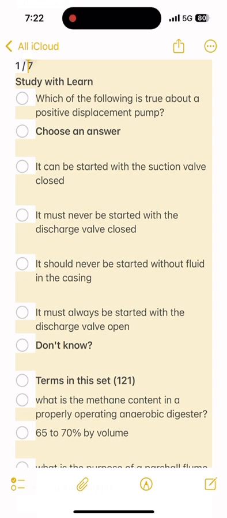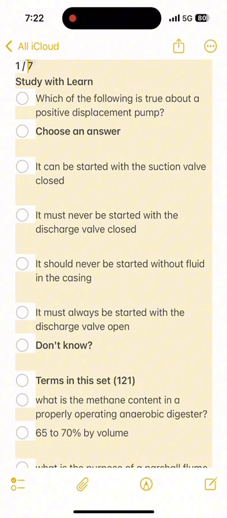Aerobic bacteria. Which of the following is not associated with a trickling filter? Filamentous bacteria. What is an MCRT? An expression of the average time a microorganism will spend in an activated sludge process.